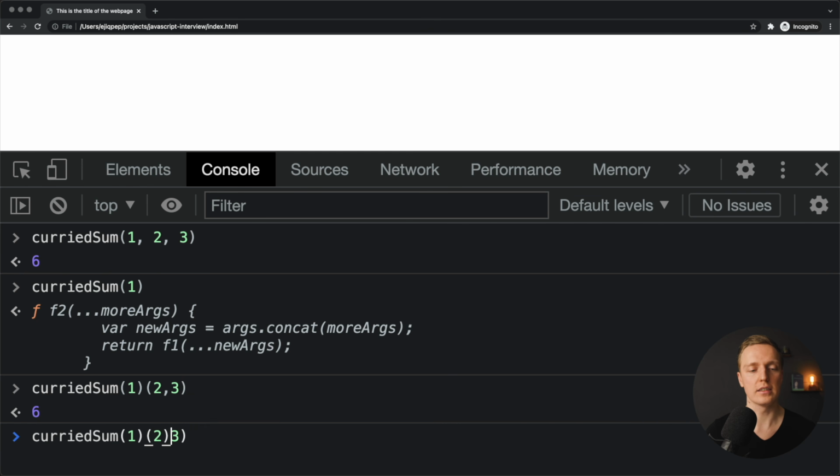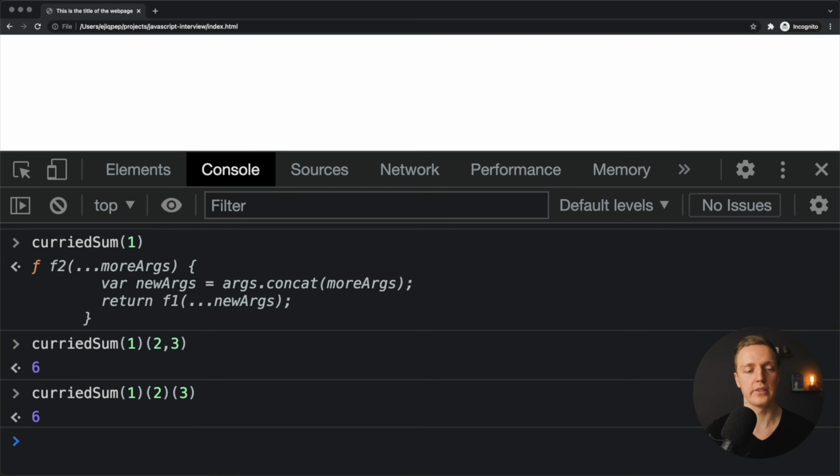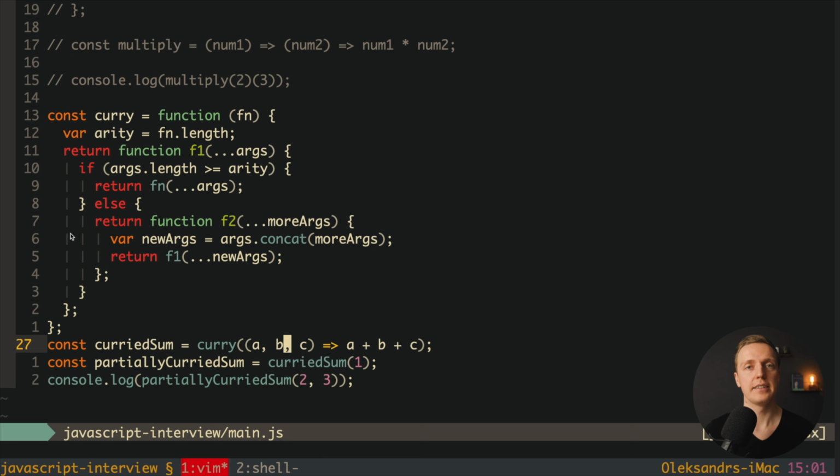And now we can call it here with 2, and after this with 3, and we're getting 6. Which actually means it is working correctly with any amount of arguments. And if here we curried some function where we have 10 arguments, then here we are doing some operation with 10 arguments, then here we will call this function recursively until we get all needed arguments. As you can see, writing curry function is not that easy, and if you never did it before, it is difficult to write this directly in the interview, especially just on the piece of paper.